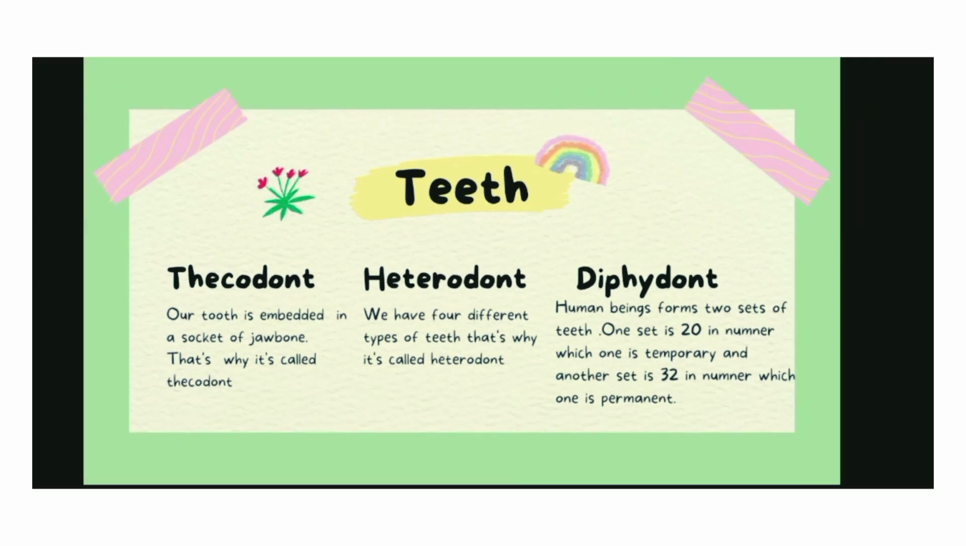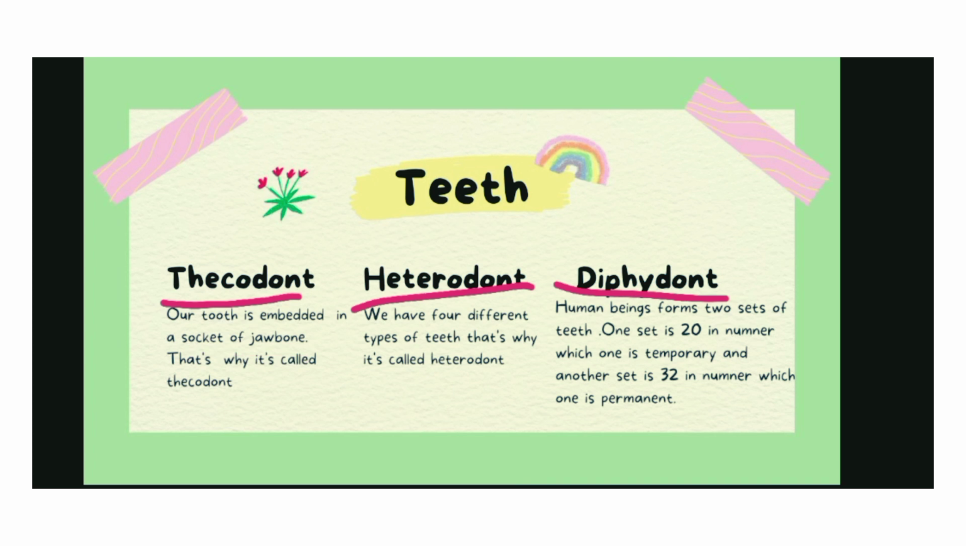Basically, among the huge syllabus of the digestive system, our main focus of today's topic is the teeth. We can describe teeth in three different terms: thecodont, heterodont and diphyodont. Why is the name thecodont? Because our tooth is totally embedded in a socket of our jawbone. That's why this is called thecodont.